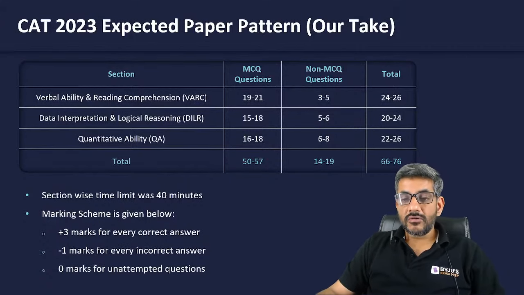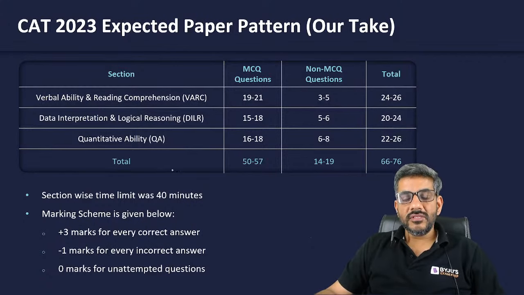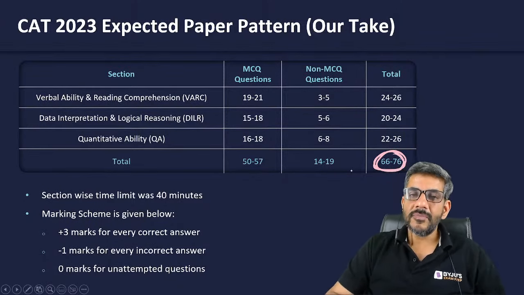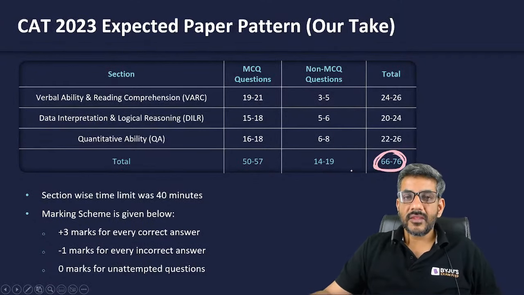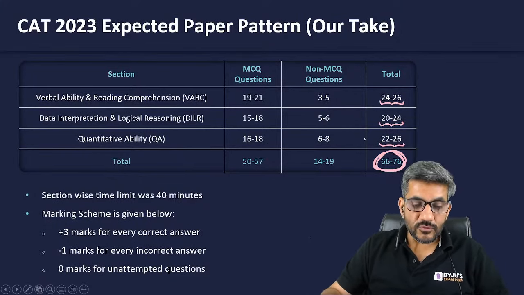When I talk about CAT 2023, our expectation about the exam is that it is going to be a 2-hour exam with 66 to 76 questions in it. It can be anything from 66 to 76, right? Verbal ability might have 24 to 26 questions. Data interpretation and logical reasoning might have anything from 20 to 24. Quantitative ability might have anything from 22 to 26.